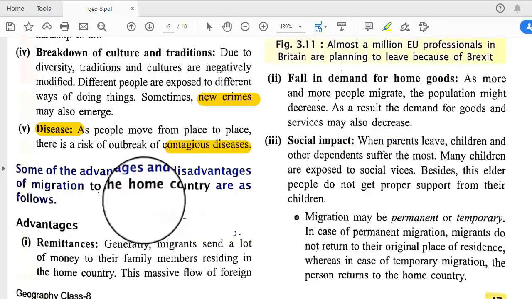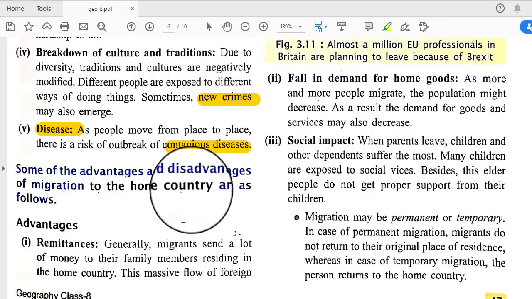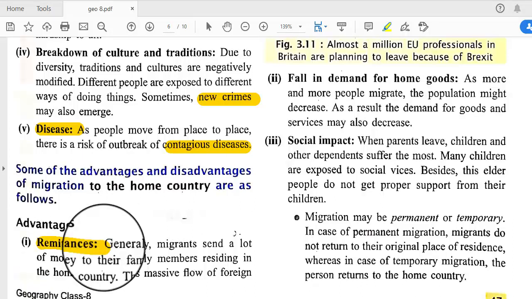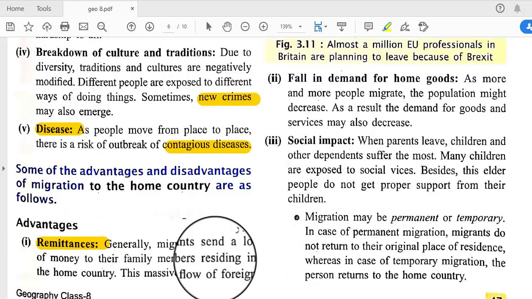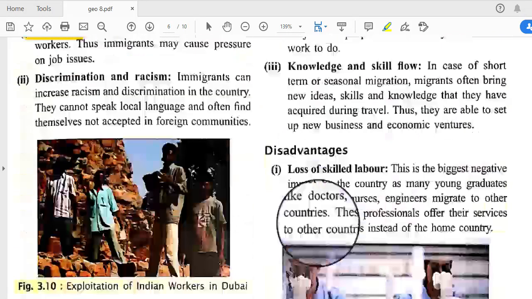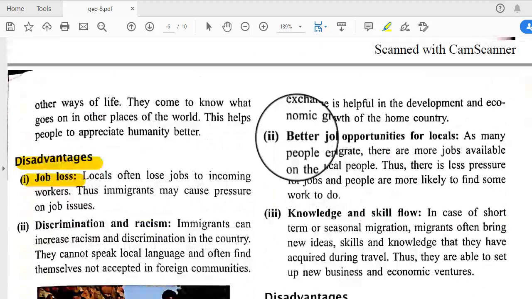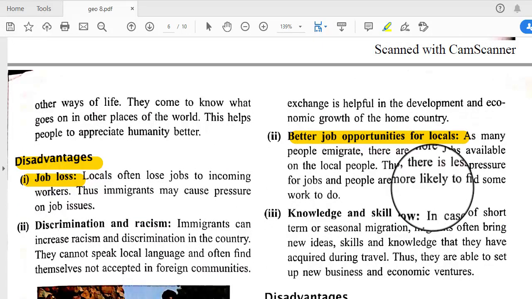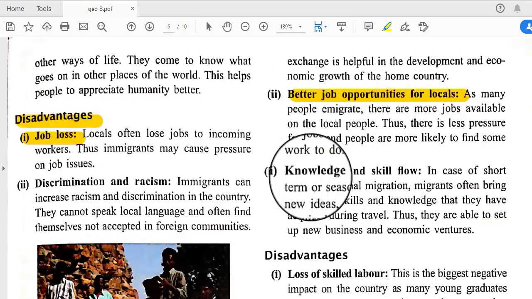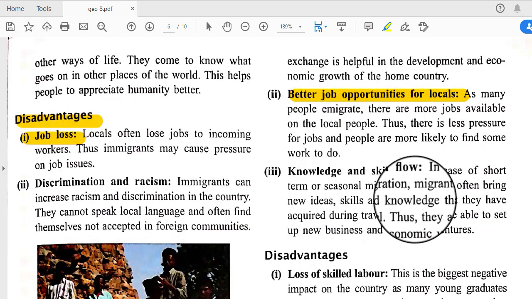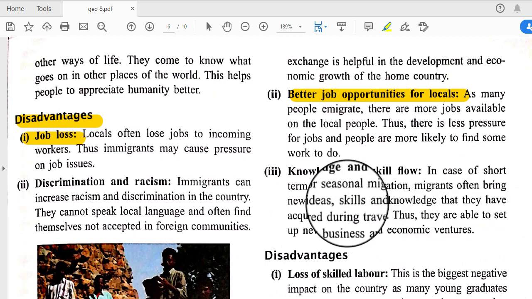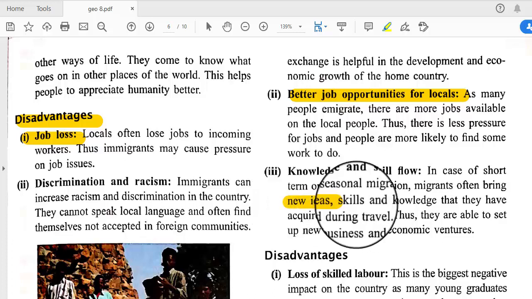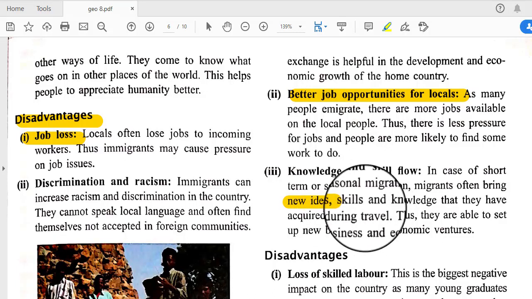Some of the advantages and disadvantages of migration in the home country. What are the advantages in the home country? The remittance: migrants generally send a lot of money to their family members. This is one kind of advantage. Next is better job opportunities for locals, as if they move into the cities, they can get jobs, and there is knowledge and skill flow. In the case of short term or seasonal migration, migrants often bring new ideas. They can collect new ideas from the new cities, and they can improve their own places.